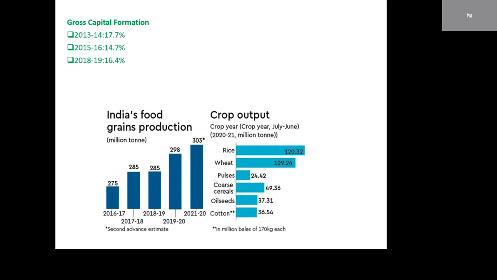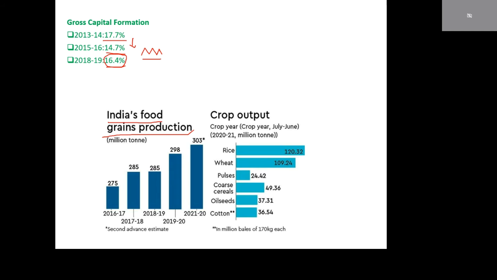Gross capital formation, during 2013-14, was 17.7%. In 15-16 it was 14.7%, which is a decrease, whereas from 2016 to 2018-19 it increased to 16.4%. So increase, decrease, again increase, again decrease, a zigzag pattern. But in 2018-19, during the COVID period, gross capital formation is a lower value, 16.4%.